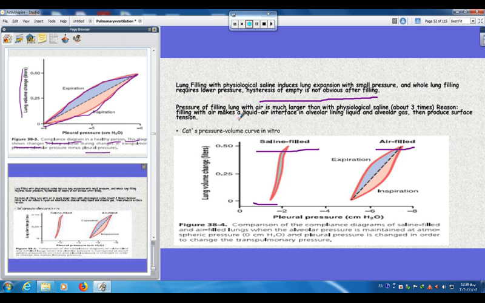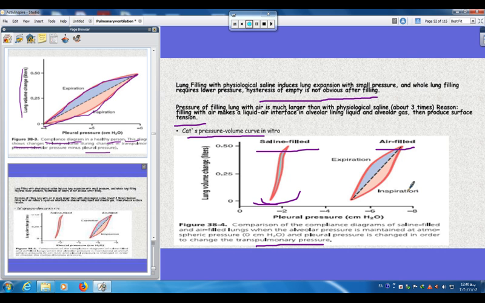Filling with air makes a liquid-air interface between the alveolar lining liquid and alveolar gas, which then produces surface tension. This experiment has been done in cats, with a pressure-volume curve in vitro. You can see a comparison of the compliance diagram of the saline-filled and air-filled lungs, when the alveolar pressure is maintained at atmospheric pressure, 0 centimeters of water, and the pleural pressure is changed in order to change the transpulmonary pressure.